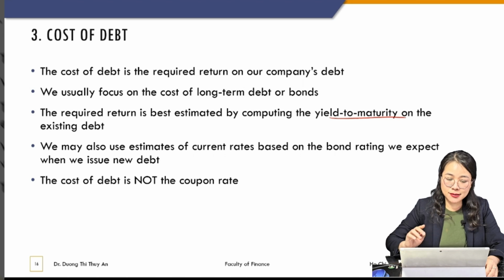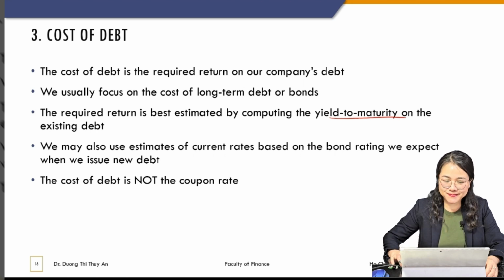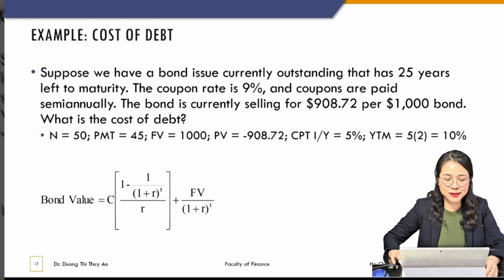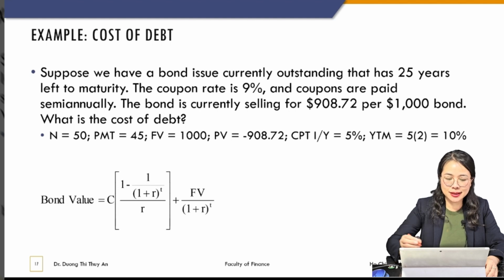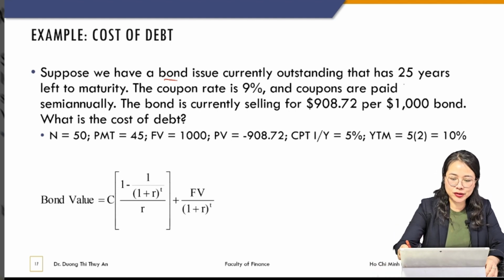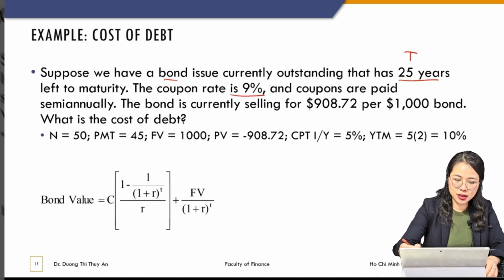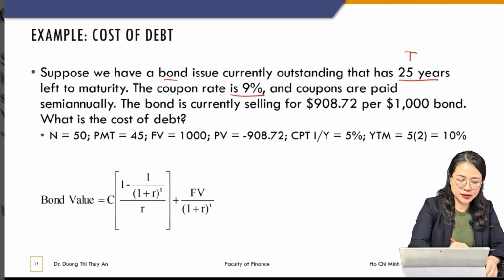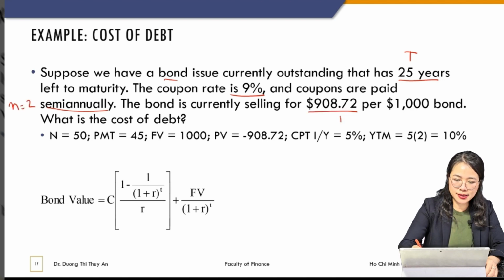Okay, and remember the cost of debt is not the coupon rate. It is the YTM. For example, look at this bond. This bond has 25 years, so this is T. The coupons are paid semi-annually, so N equals 2 per year, and this is the price, and this is the face value M. What is the cost of debt? That's the question of finding Y.